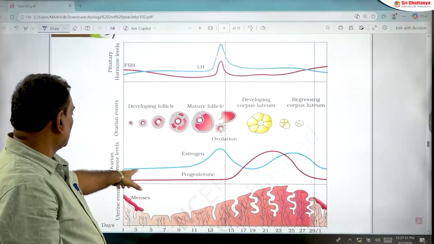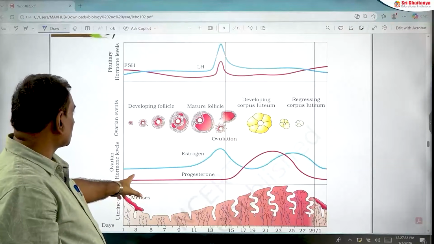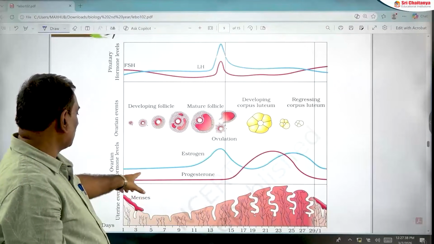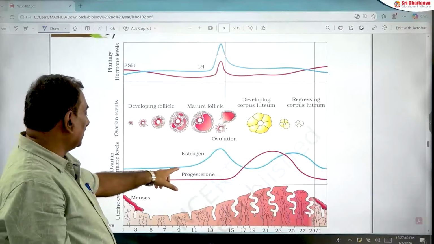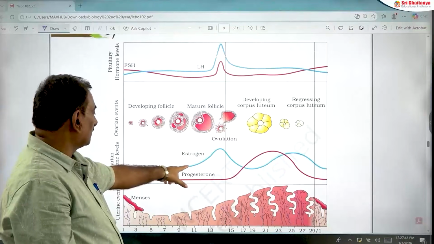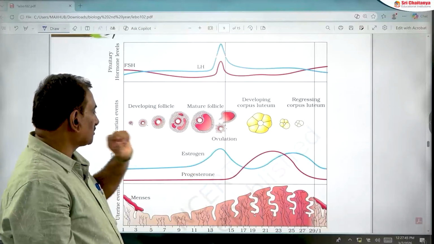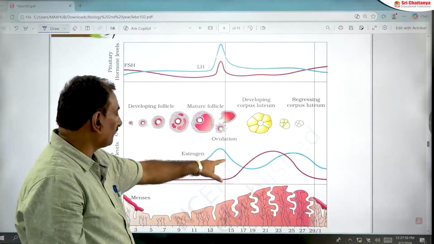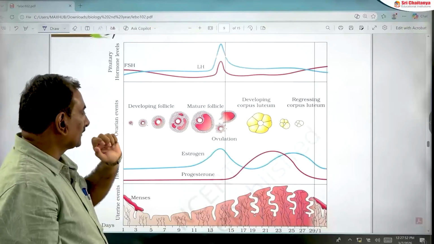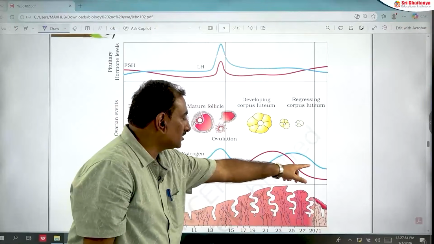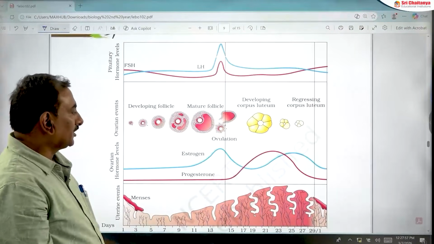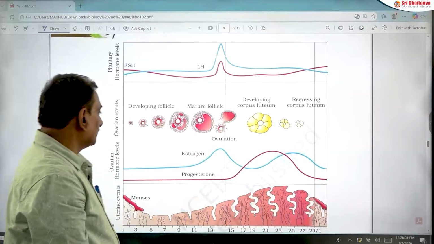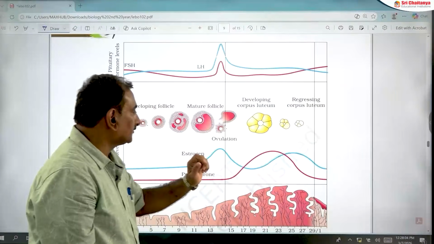So this is the concentration of ovarian hormones. In the first 5 days, estrogen and progesterone levels are low. During the proliferative phase, estrogen is more when compared to progesterone. At the 14th day of menstrual cycle, estrogen is more when compared to progesterone. Again, just before menstruation, that is the 25th or 26th day, progesterone levels rise.